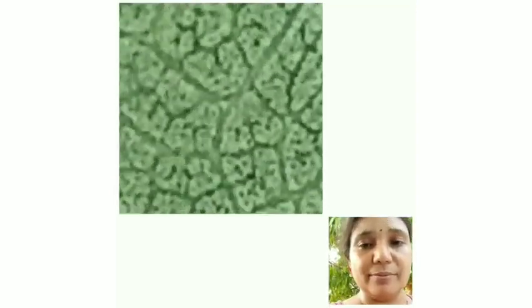Let's see how these pores appear, which are called stomata. I'm zooming in to show you how stomata appear. Wait and have patience. Look, I am zooming in on the underside of the leaf, and you can see the pores.